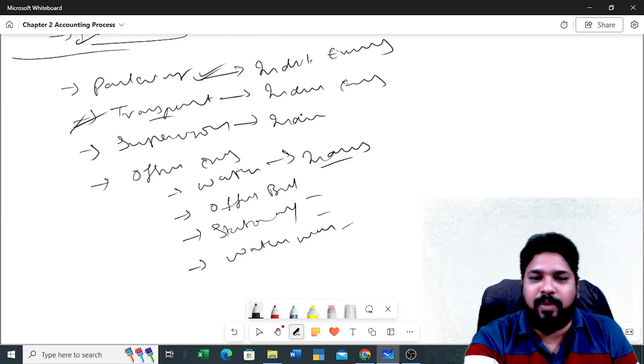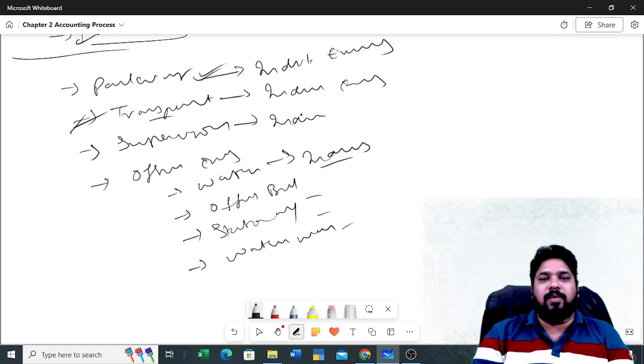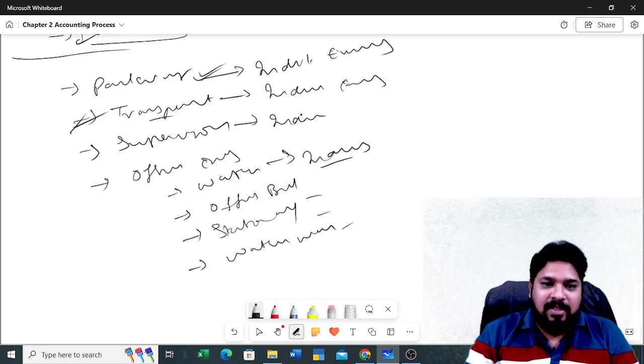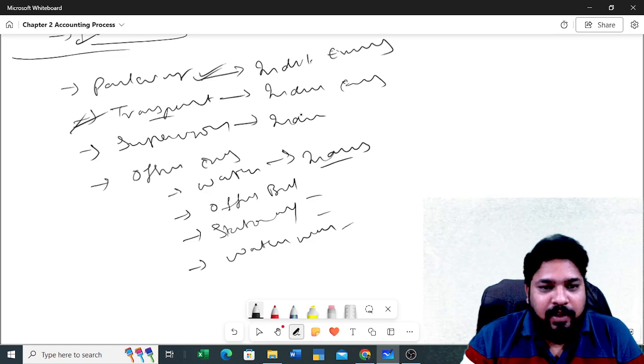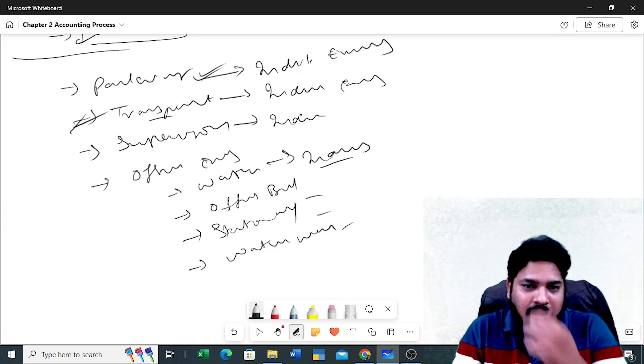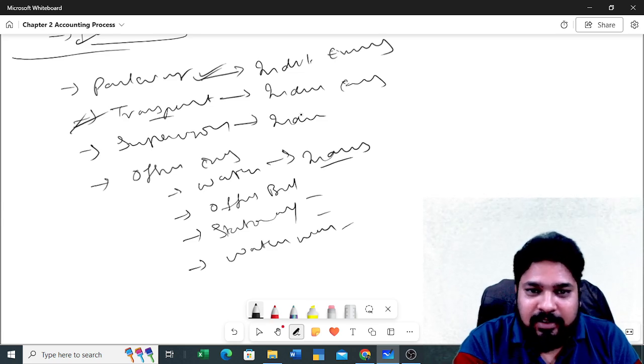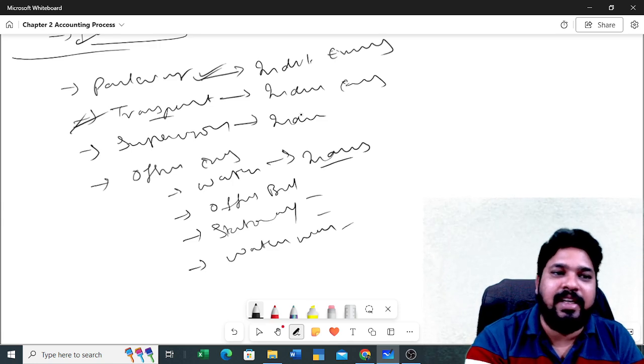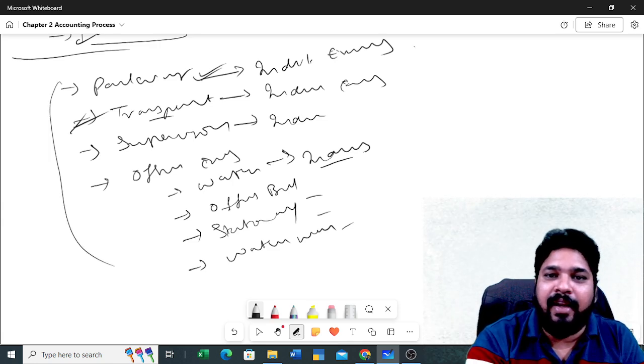Now watchman also, what is there? Even if we come or won't come also, we can't stop our business, right? So watchman is important for security purposes. If you don't come, what will you do? We'll close the business or what? No. So this is an important expense, but it is not mandatory. So these types of expenses we call indirect expenses.